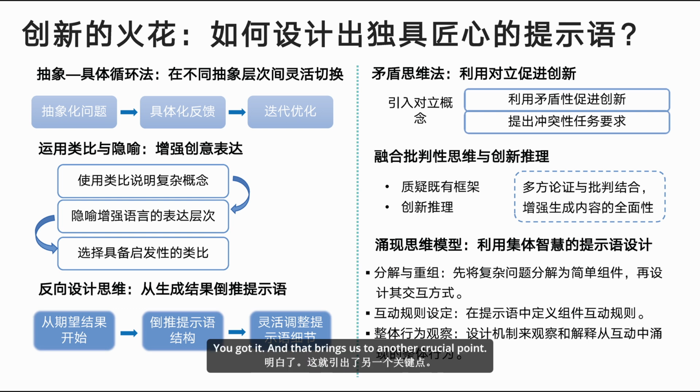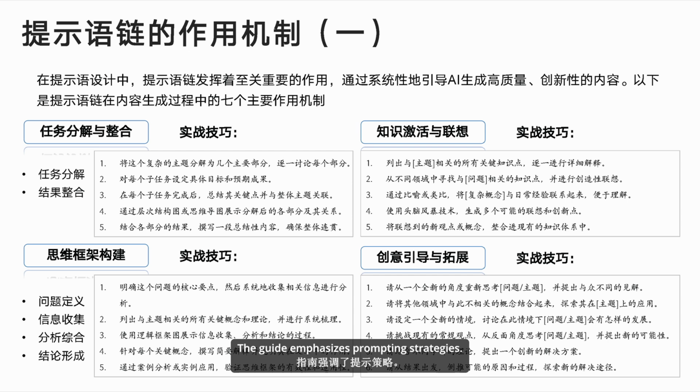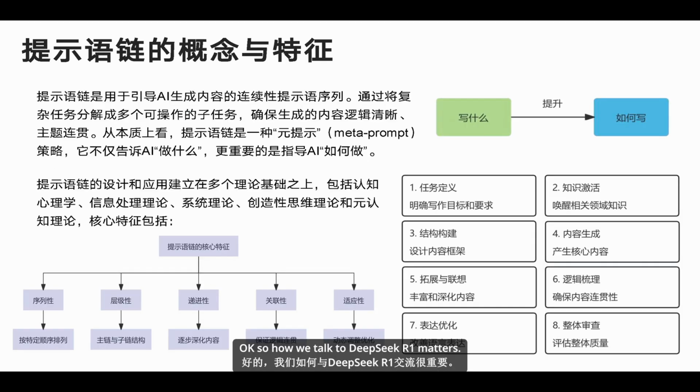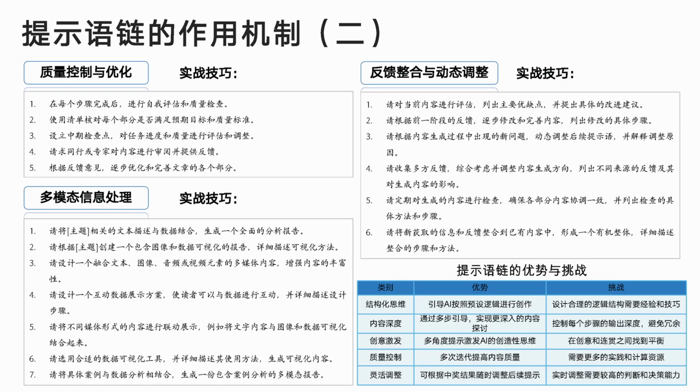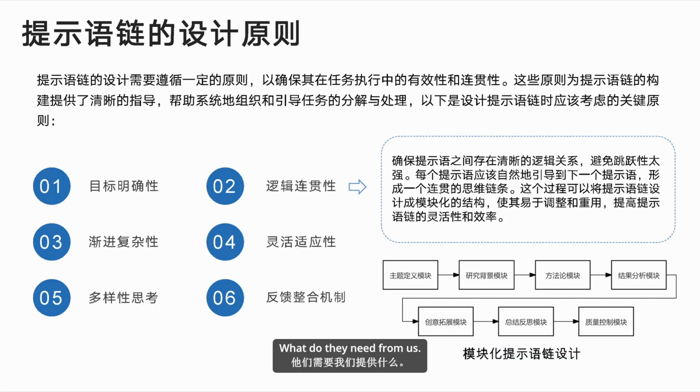You got it. And that brings us to another crucial point. The guide emphasizes prompting strategies. Okay, so how we talk to DeepSeek R1 matters. Big time. You can't just treat it like ChatGPT. You need a different approach. This is where I get a little confused. Like, what's the right way to talk to a reasoning model? What do they need from us?